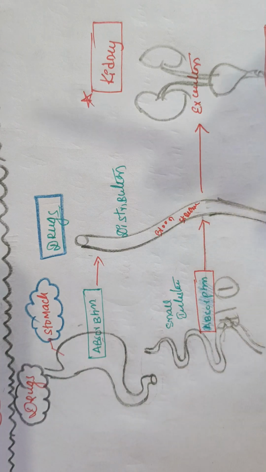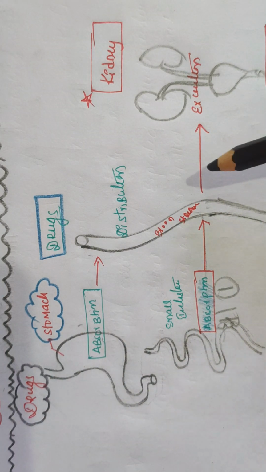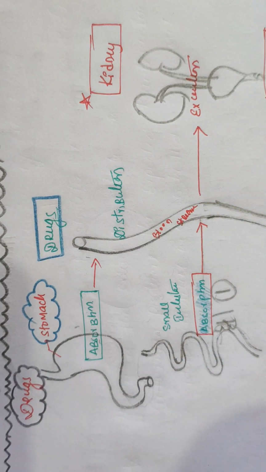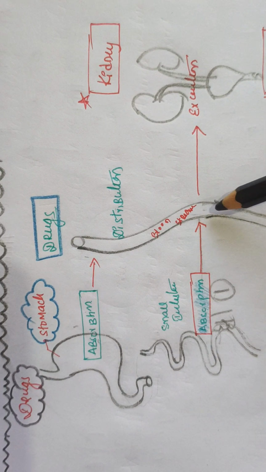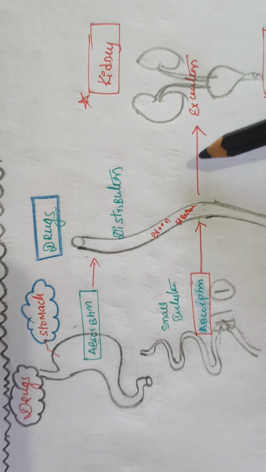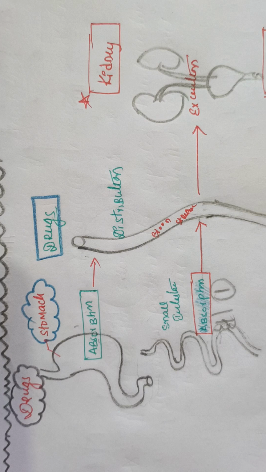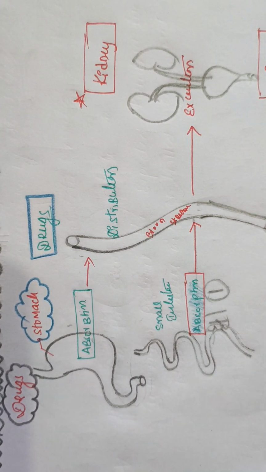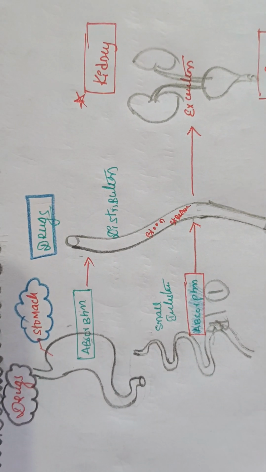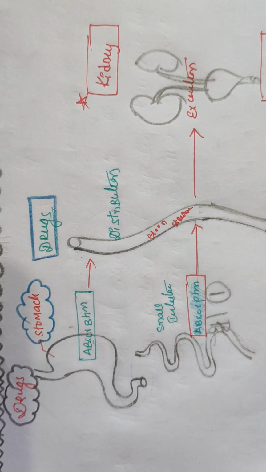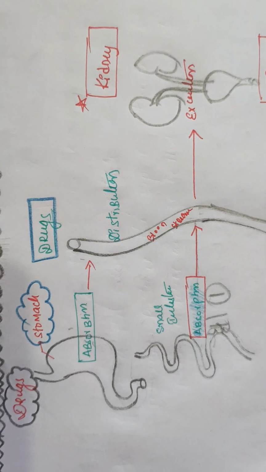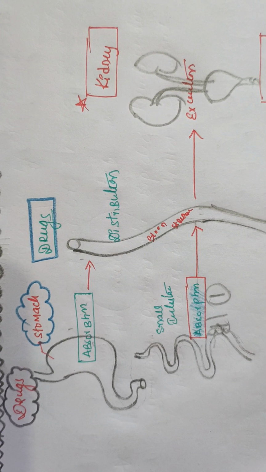From the bloodstream, it can go into the different parts of the body, right? And it can go to the liver, and that is for the metabolism, where the drug is broken down, and that leads to a water soluble form, right? Now we should also understand the bloodstream, right?